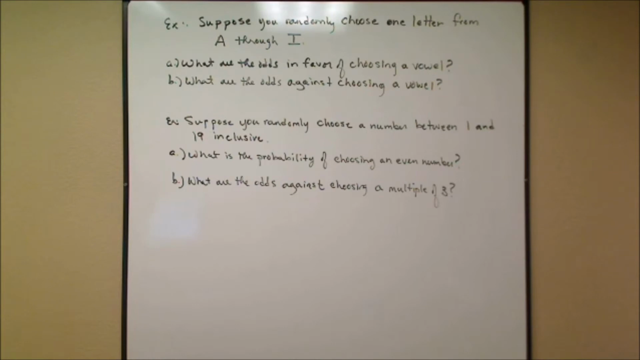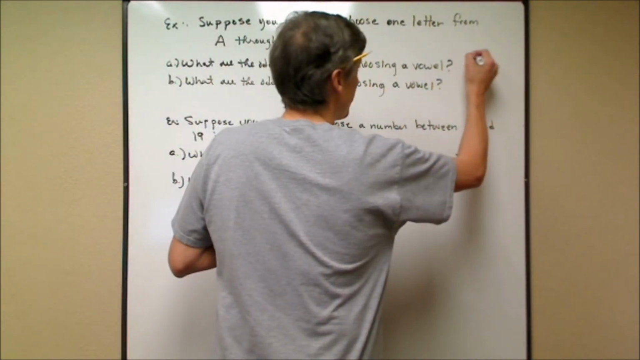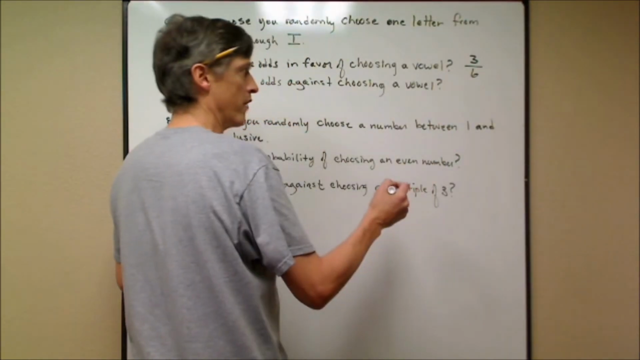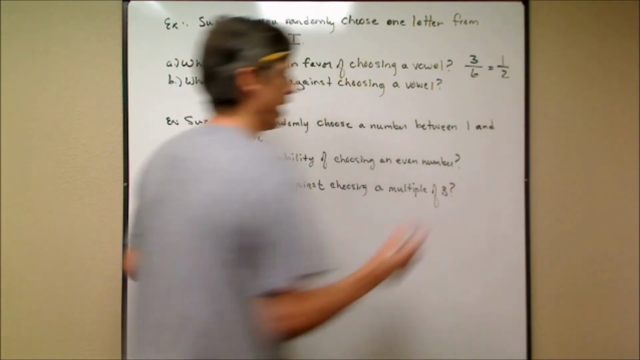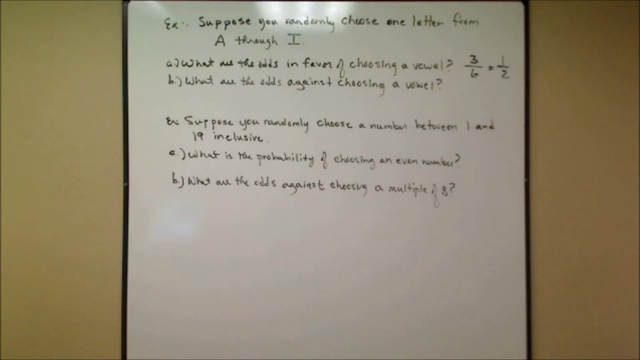Suppose you randomly choose one letter from A through I. So let's see, A, B, C, D, E, F, G, H, I. There are 9 letters from A through I. What are the odds in favor of choosing a vowel? Well, let's see, there's A, E, and I. So 3 out of the 9 are vowels, the other 6 are consonants. So the odds in favor of choosing a vowel, well, that would be 3 favorable to 6 that are unfavorable. 3 to 6, which would be 1 to 2, or 1/2. 1 to 2 is probably a better way to state that.